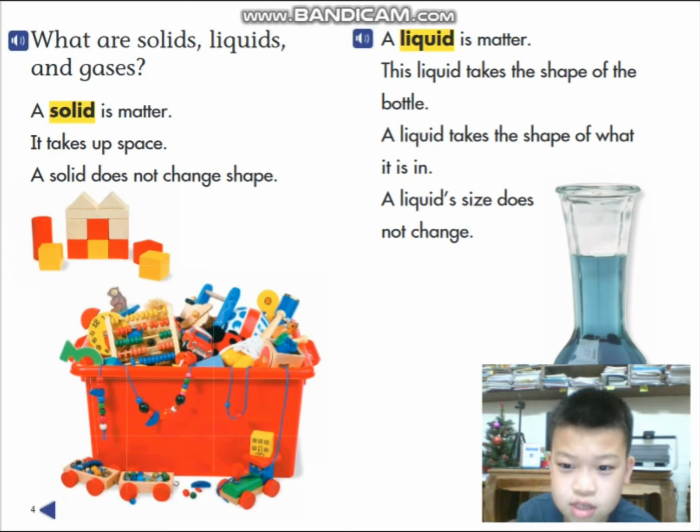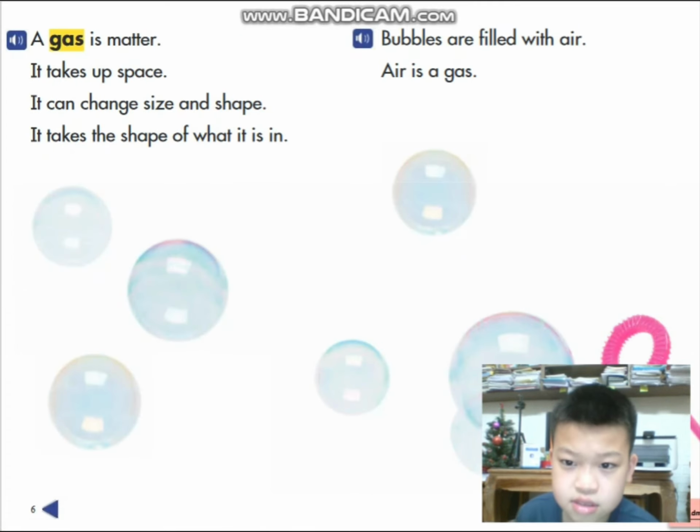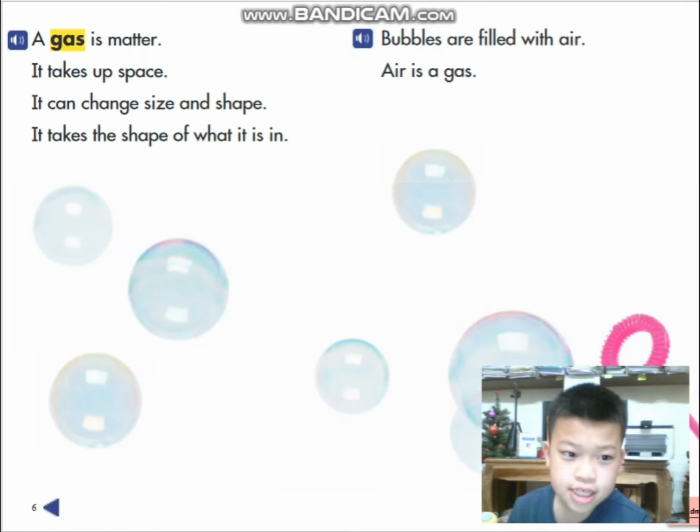Solids and liquids don't change, but a gas can change size and shapes. So gas is different from solids and liquids because it can change size and shapes.